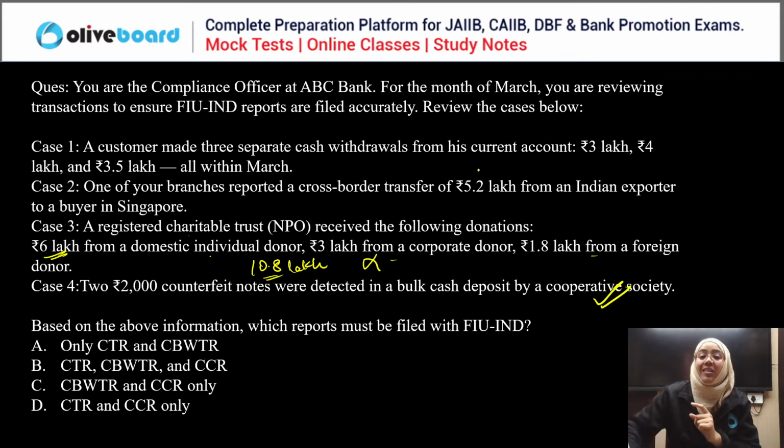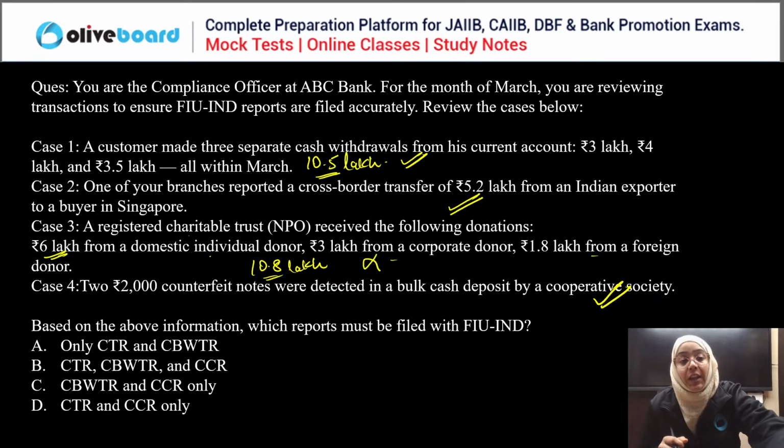Now here there is a cross-border wire transfer of 5.2 lakh. This needs to be reported to Financial Intelligence Unit India because it exceeds 5 lakh. Then a customer has made cash withdrawals of 3, 4 and 3.5 lakh in the month of March. 3 plus 4 is 7, plus 3.5 is 10.5 lakh. This is a cash transaction, whether withdrawal or deposit, within a month. The aggregate is more than 10 lakh. So yes, this needs to be reported to Financial Intelligence Unit India.